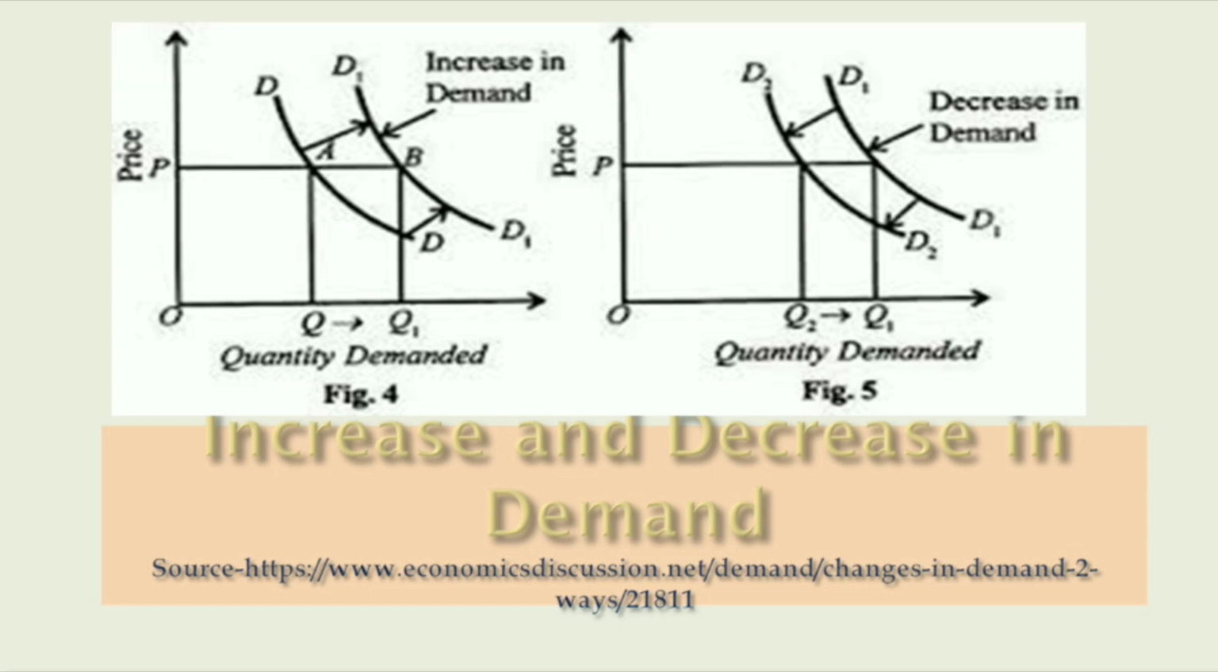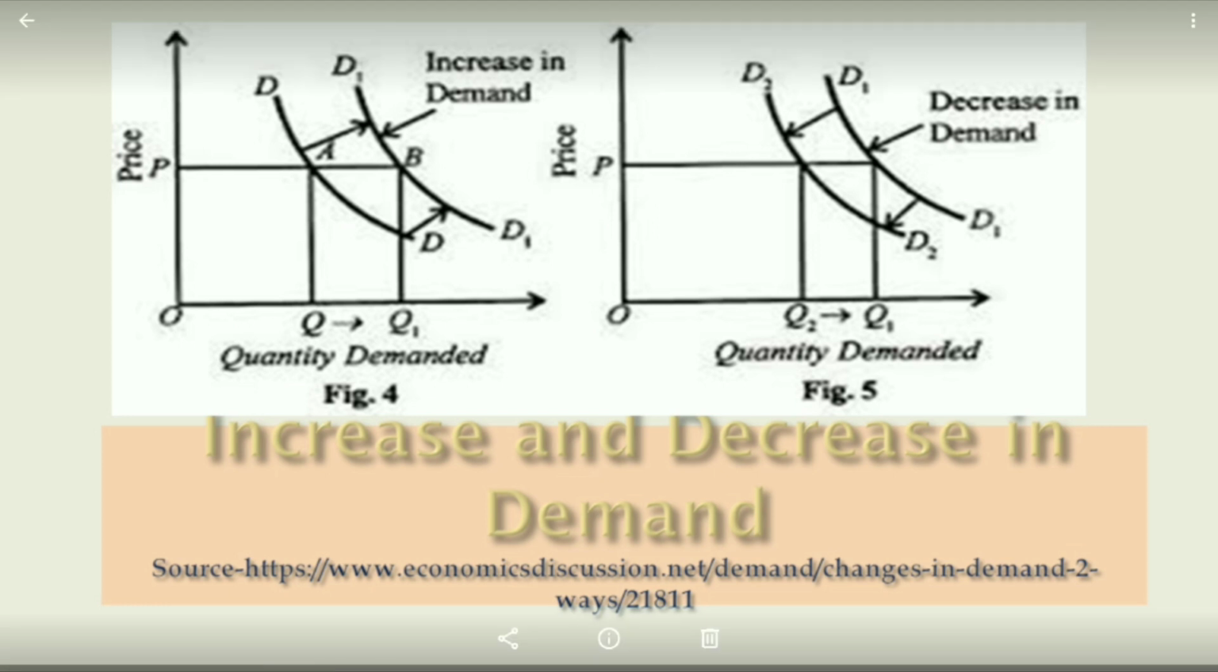See this graphical representation. In the first figure, you can see the movement from DD to D1D1. It shows increase in demand with price at OP constant. However, quantity has also increased from OQ to OQ1.